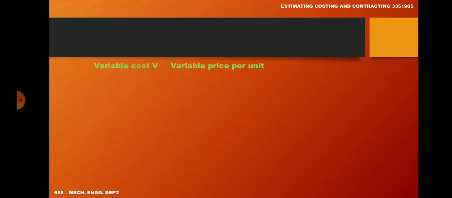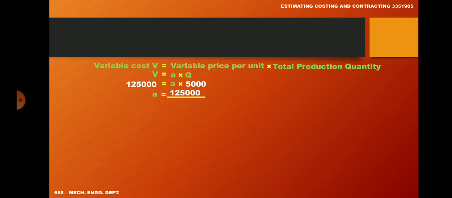Now variable cost V equal to variable price per unit into total production quantity. Therefore V equal to A into Q. Therefore 1,25,000 equal to A into 5,000. Therefore A equal to 1,25,000 divided by 5,000. Therefore variable price per unit A equal to 25 rupees per unit.